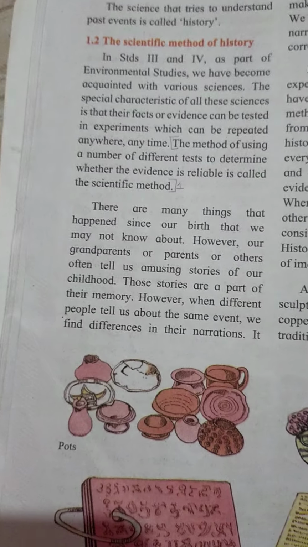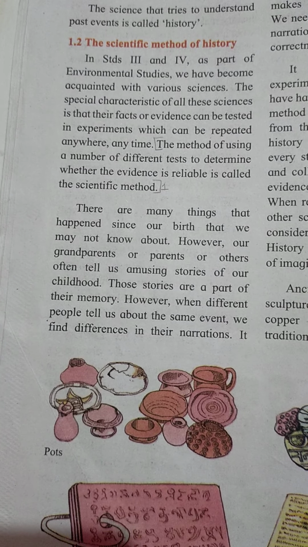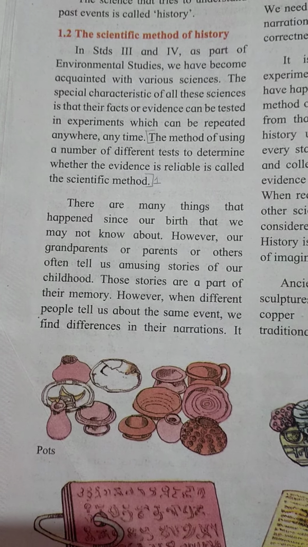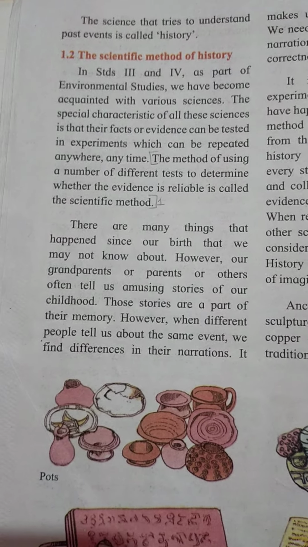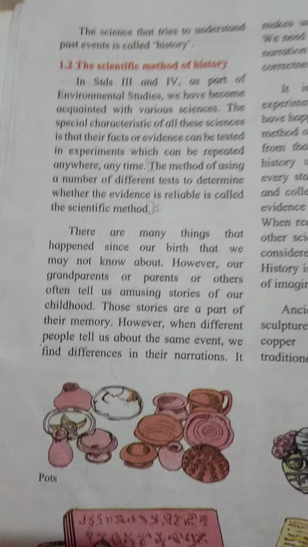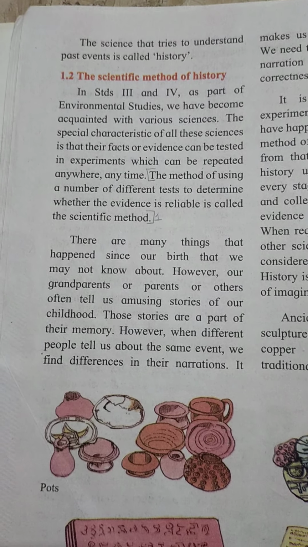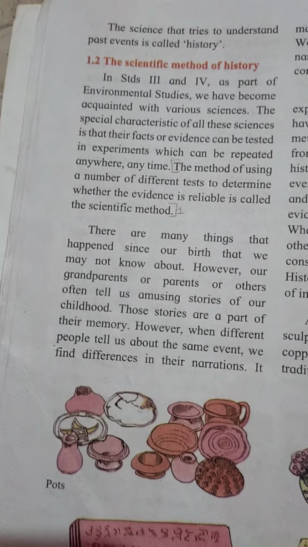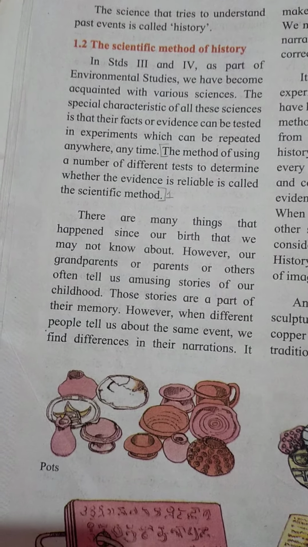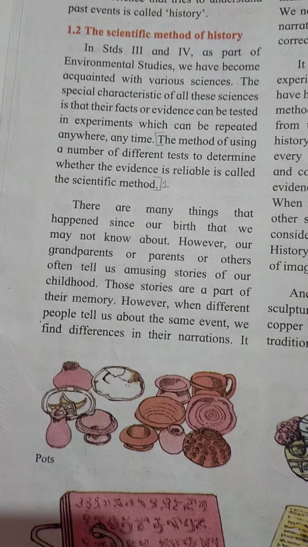So we can now say that the science that tries to understand past events is called history. History is a science, which means with the help of it we can study the incidents which have already happened in our past. So students, I have covered the first point of the first lesson.